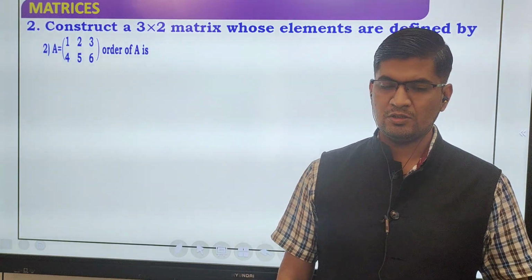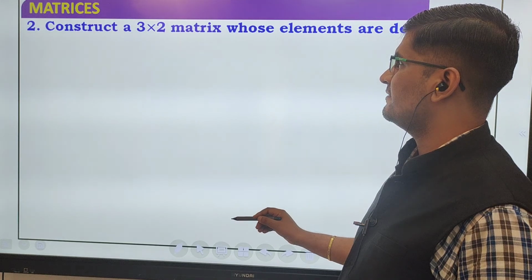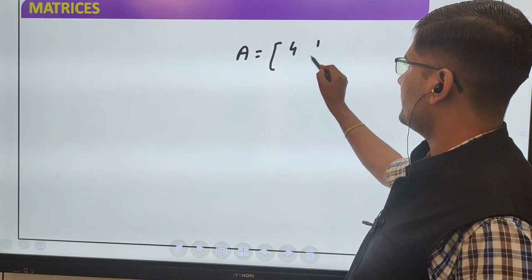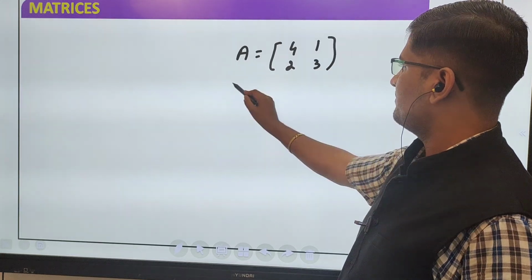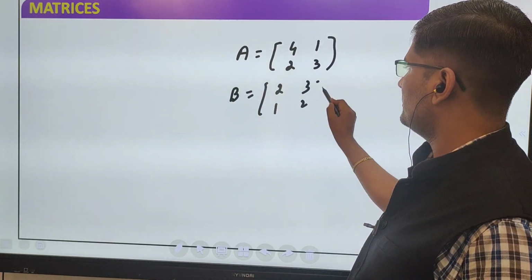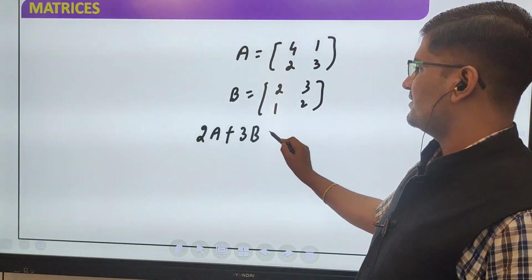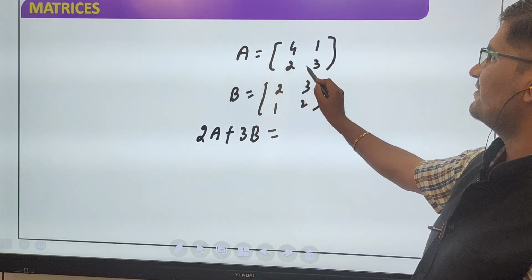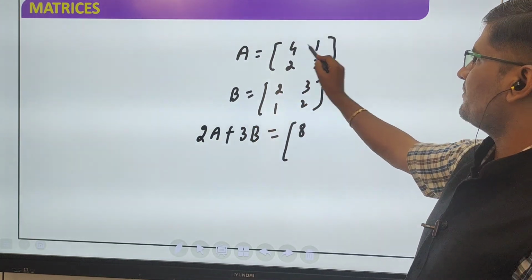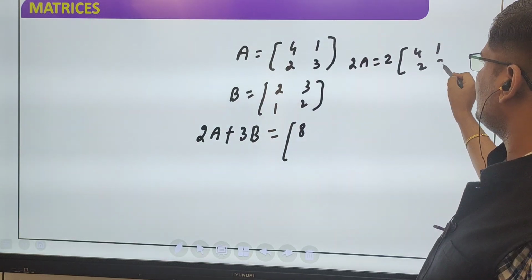Okay. So suppose a question will be given like this: A is equal to 4, 1, 2, 3, B is equal to 2, 3, 1, 2. You have to find 2A plus 3B. So first you have to find 2A. I am writing it directly. You have to multiply 2 into 4, 1, 2, 3.